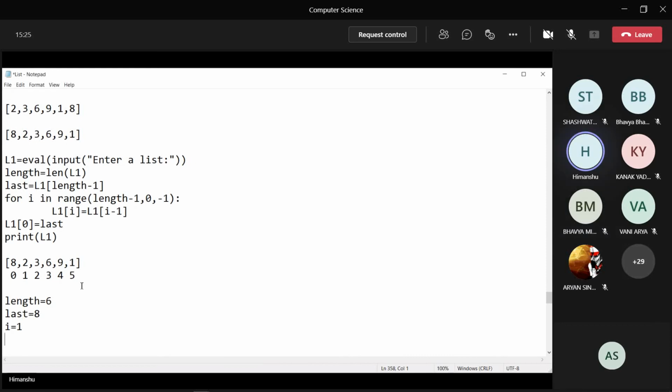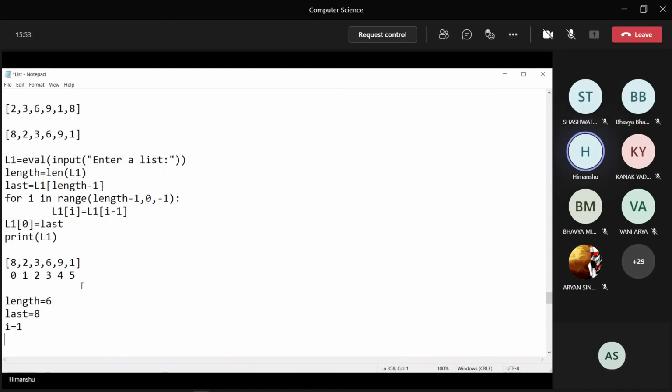Now, what if we modify this question? Okay, let us modify this question now. We shifted the elements how many times? Only one time we shifted these elements. Now what if I ask that the user will be entering how many times the elements have to be shifted? Sir, we just have to repeat the program that many times then.